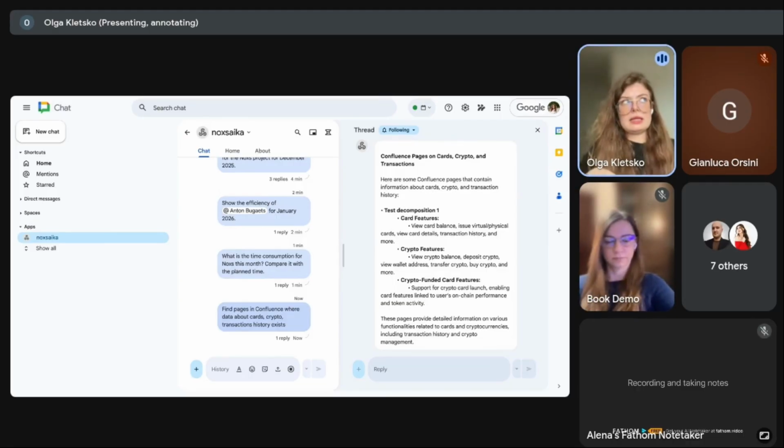Noxs, as you understand, can determine some areas for improvement, or you may have some processes that you would like to automate and understand if you have some risk in advance before it takes place. So you just ask Noxs to track some processes.